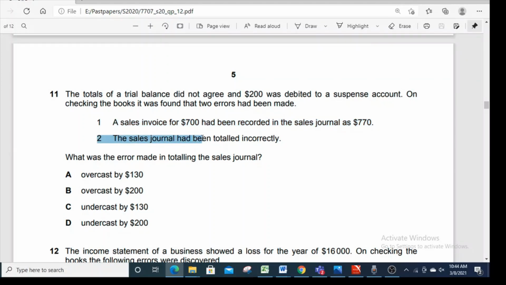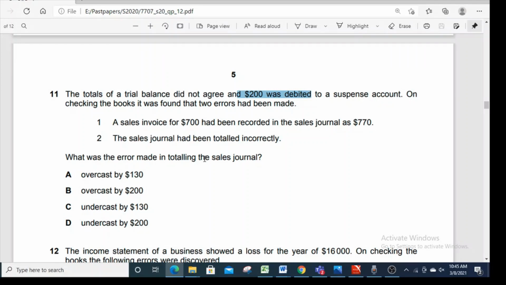Number two, the sales journal had been totaled incorrectly. What was the error made in totaling the sales journal? Now, as we have already discussed two basic elements, error number one does not affect trial balance. And here, because suspense account has debit balance, so it means that something is either missing from the debit side or something is extra on the credit side.